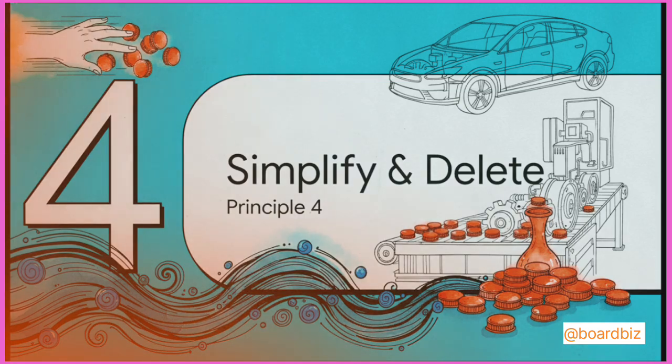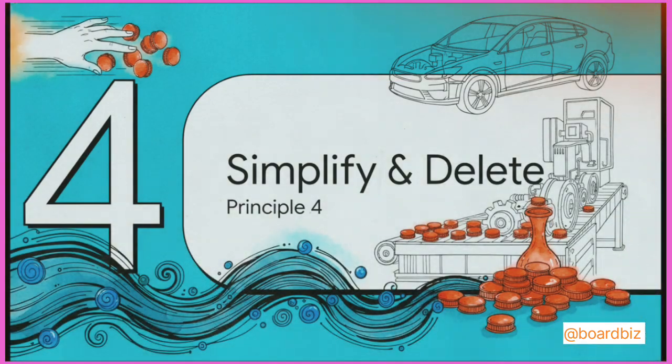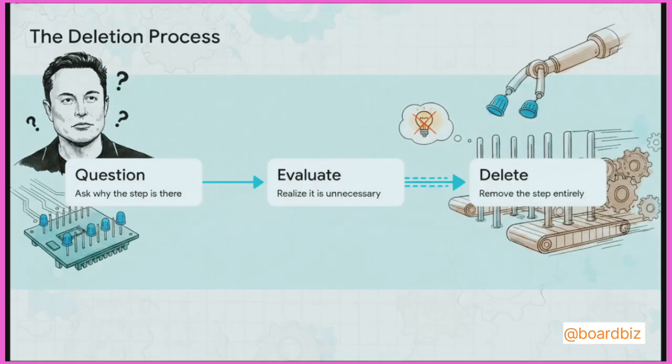Moving into principle 4. This is where we start streamlining. Simplify and delete, also known as the 80-20 rule. Picture this. It's 2017, inside the Tesla battery factory, and production is severely stalling. The bottleneck was being caused by these tiny plastic caps placed over the battery pins. Musk goes up to his engineers and asks the ultimate question: why is this here?